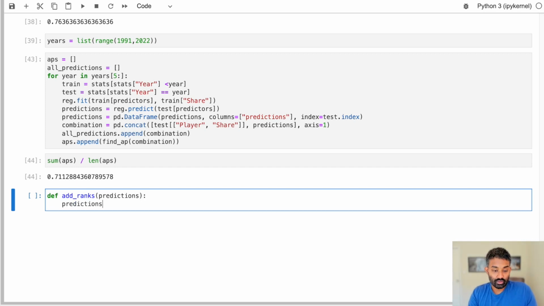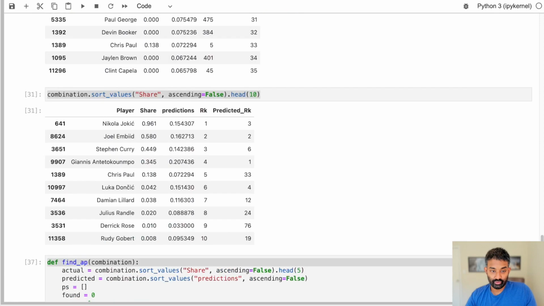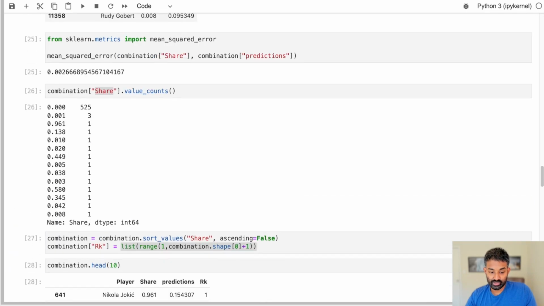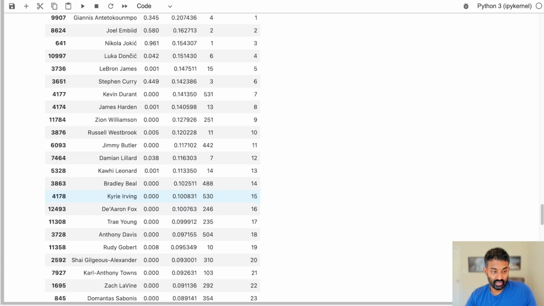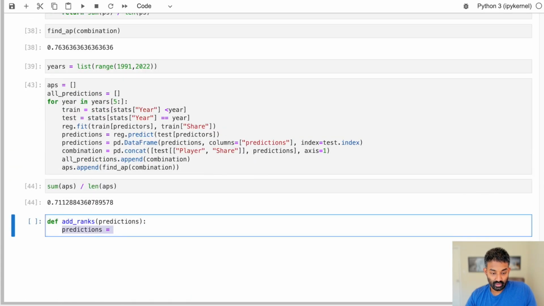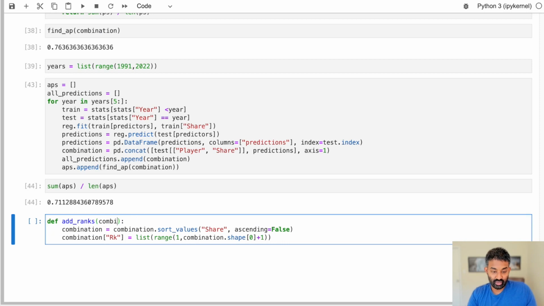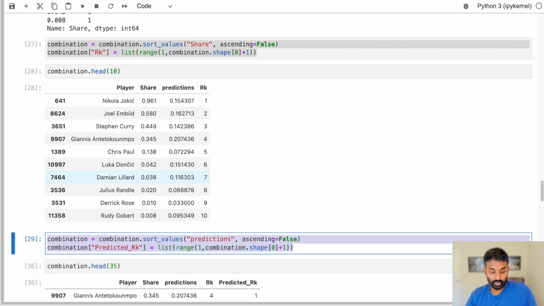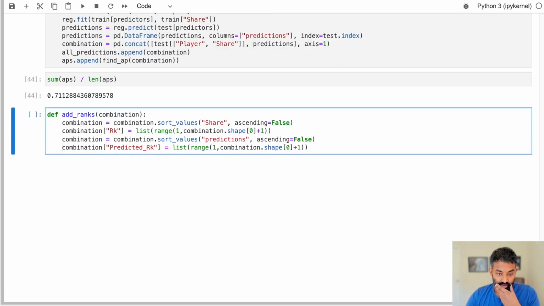Okay, so we're going to do something very similar to what we did before. If you'll remember here, we added the predicted rank based on how we sorted the data frame. So I'm just going to copy and paste this over. And yeah, let me just change the variable name so I don't have to change it later. Let me find the predictions as well. All right, so what we're doing here is similar to what we did before, but we're sorting the data frame by the actual share of the MVP vote someone got. We're adding in the rank. Then we're doing the same for predictions, and we're adding in the predicted rank.